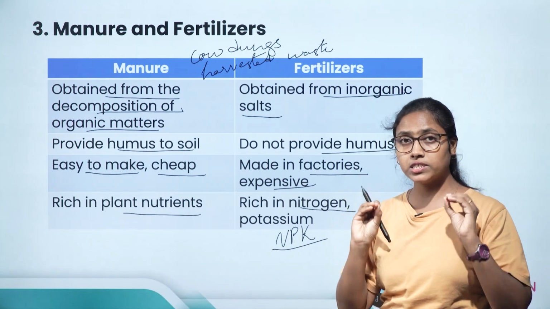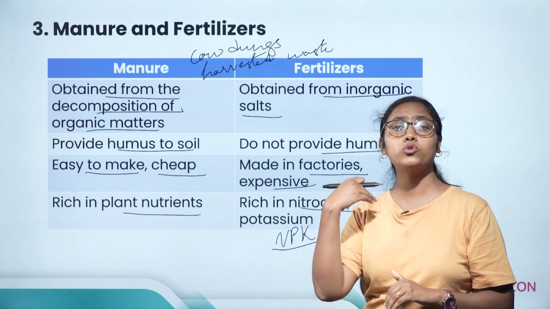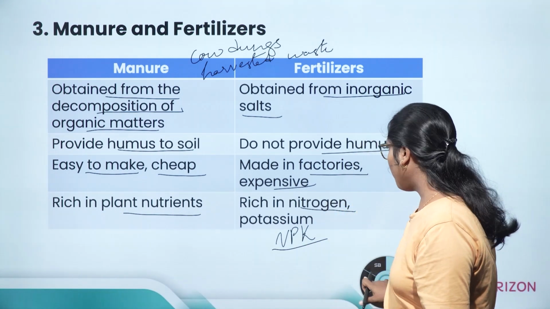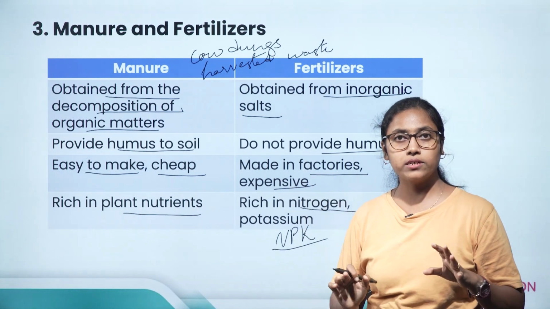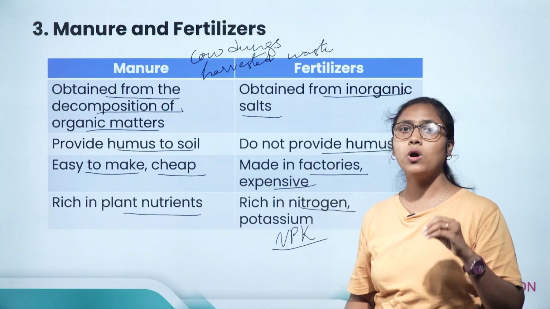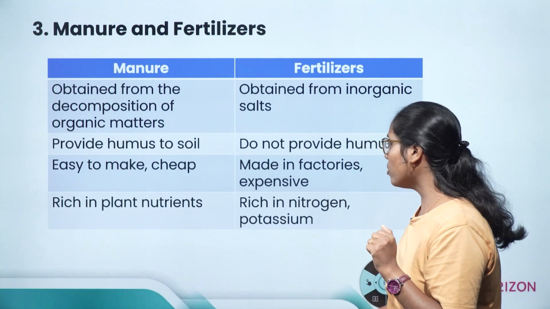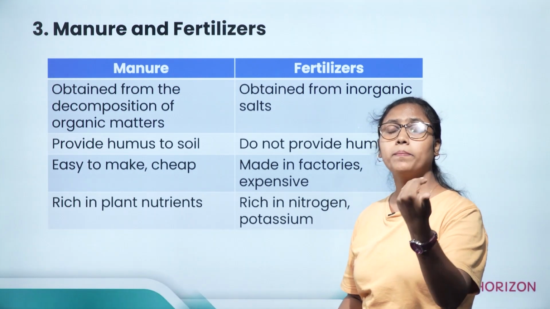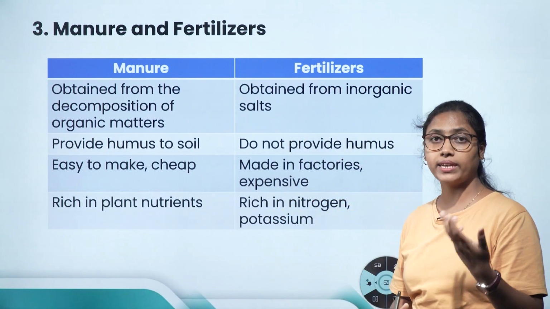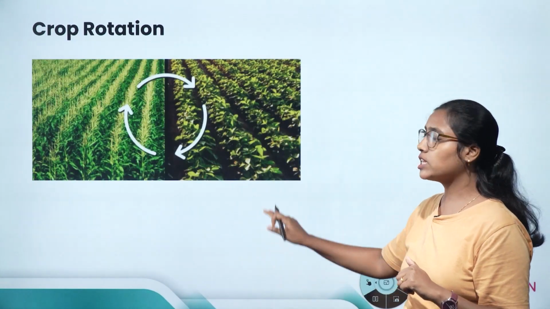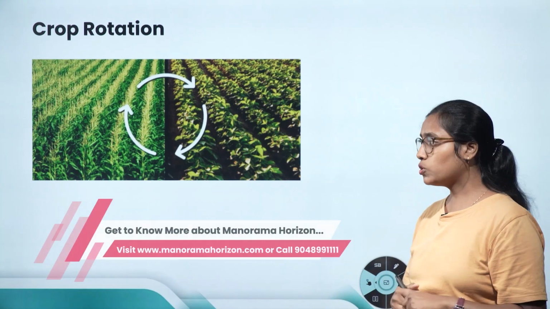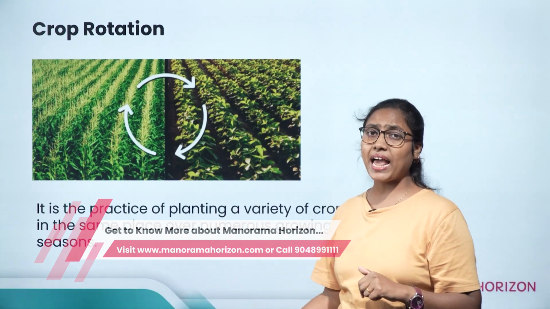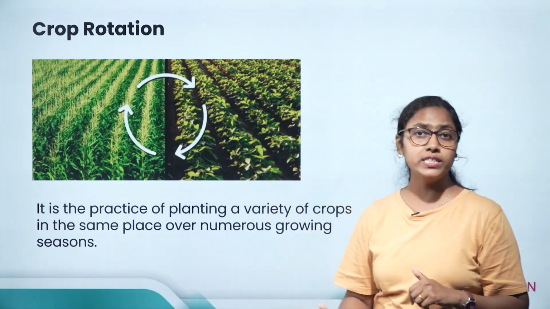And manure or fertilizers are very important because they help to replenish the nutrients in the soil. Now, apart from using manure and fertilizer, the farmer can also use one more method which is very useful, and it helps to replenish the lost nutrients naturally, and that method is crop rotation. So what is crop rotation? Crop rotation means planting different crops in different seasons.